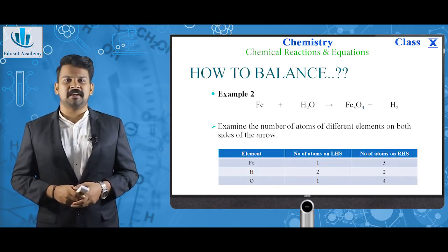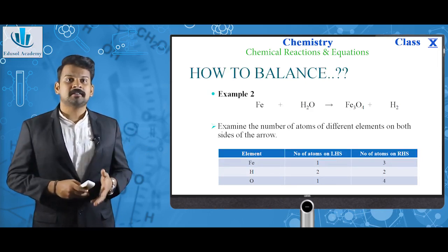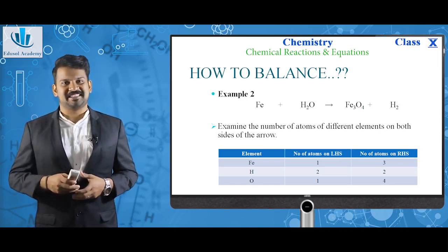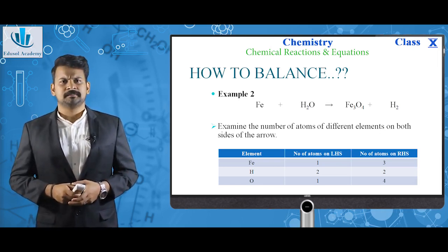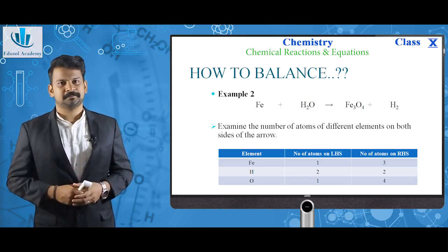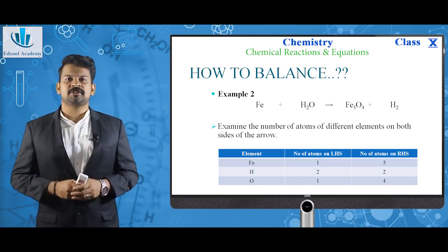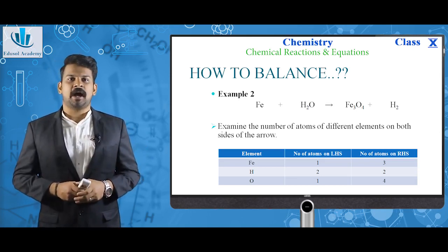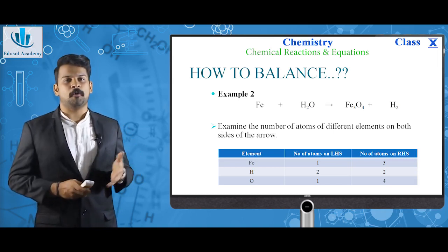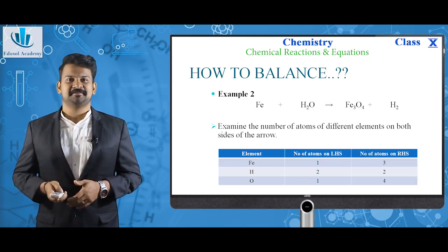Fe plus H2O giving Fe3O4 plus H2, which is iron plus water giving ferric oxide plus hydrogen gas. As I said earlier, examine the number of atoms of different elements on both sides of the arrow. In this case, in LHS, iron has 1 atom. In RHS, iron has 3 atoms. For hydrogen, it is 2 and 2. For oxygen, it is 1 and 4. So, which means here the equation is not balanced.